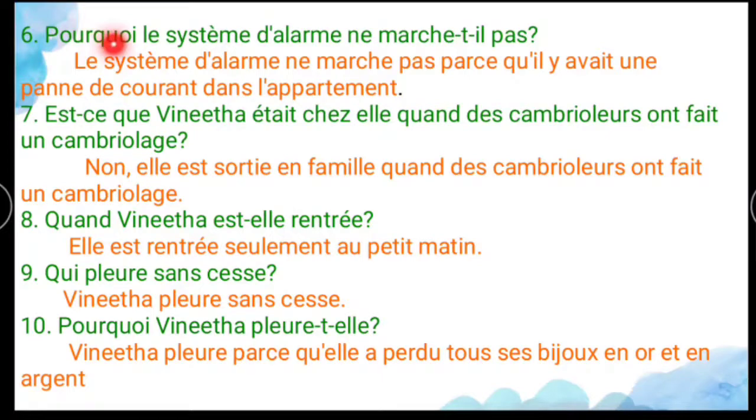And sixth one is: pourquoi le système d'alarme ne marche-t-il pas? So why does the alarm system not work? Le système d'alarme ne marche pas parce que, that is because, il y avait une panne de courant dans l'appartement. So the alarm system does not work because there was a power cut in the apartment.